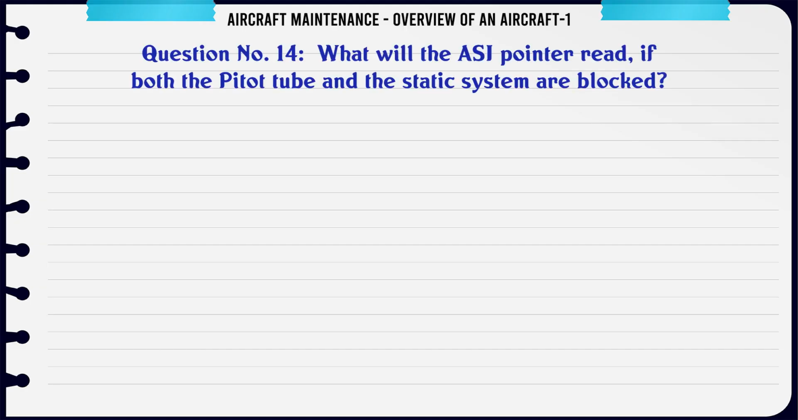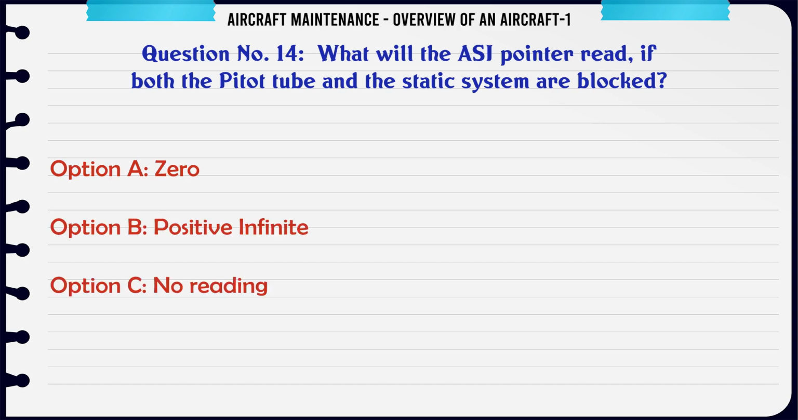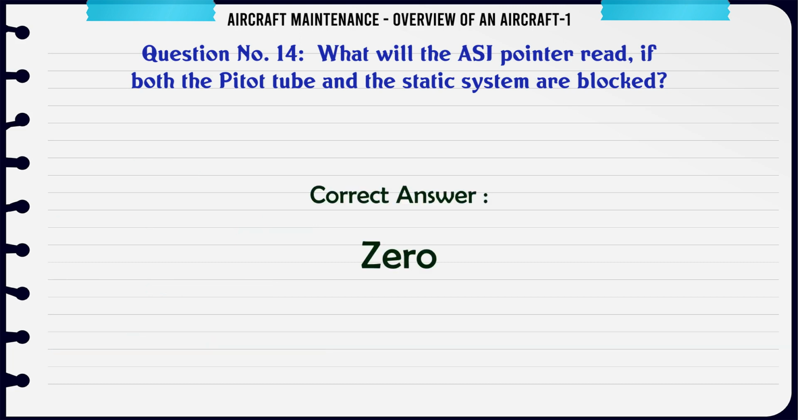What will the ASI pointer read if both the Pitot tube and the static system are blocked? A. 0, B. Positive infinite, C. No reading, D. Negative infinite. The correct answer is 0.